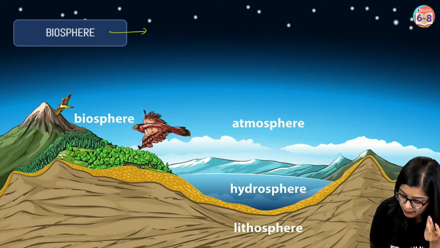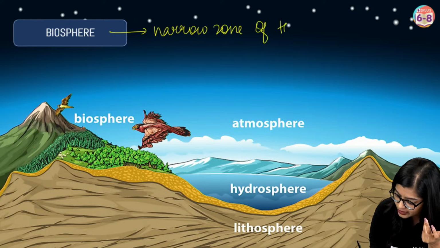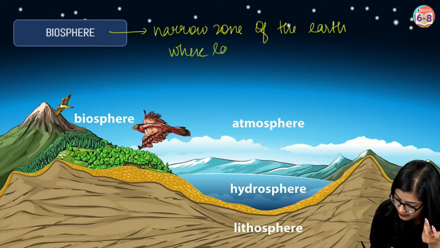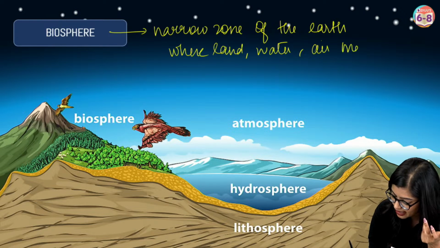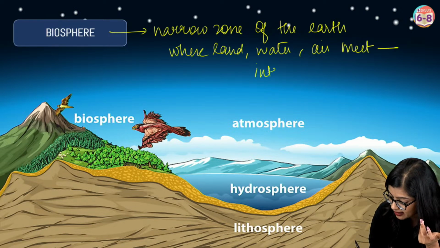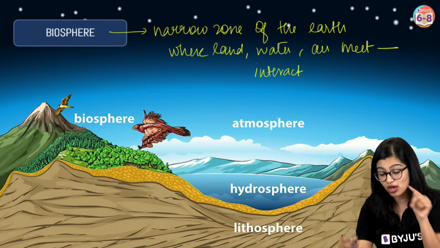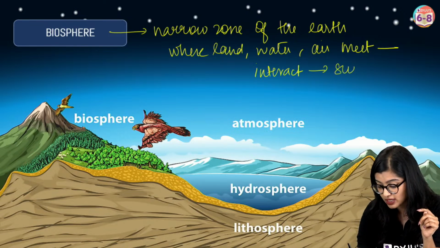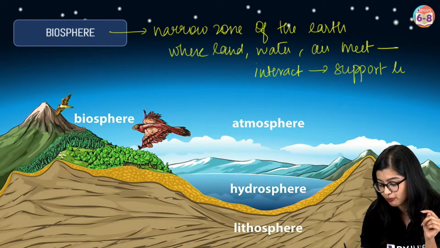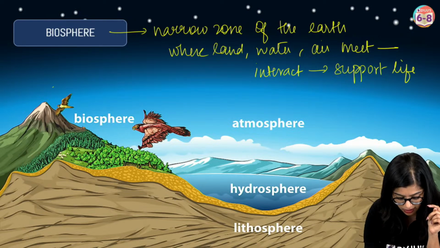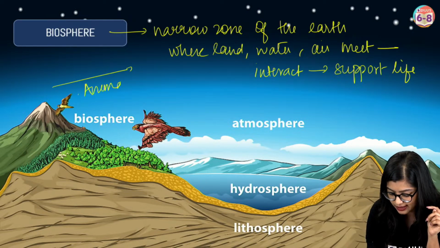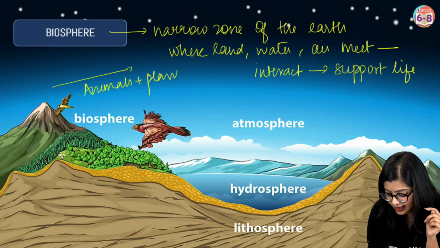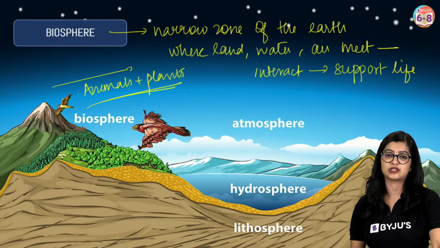But basically we know that the biosphere is a narrow zone of the earth where land, water and air meet. They not only meet, but they interact with each other. And because of this, it supports life, or it makes life possible. And along with this, when you have your animals and you have your plants, life becomes possible, right?